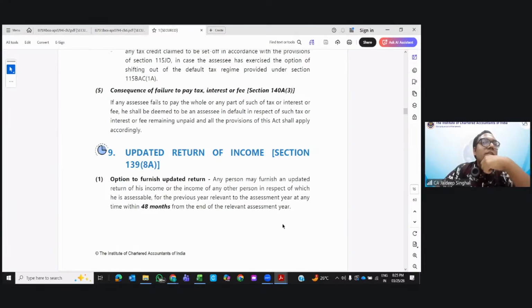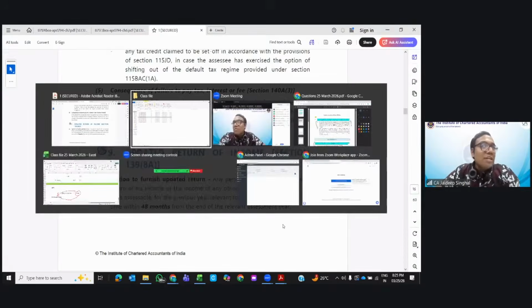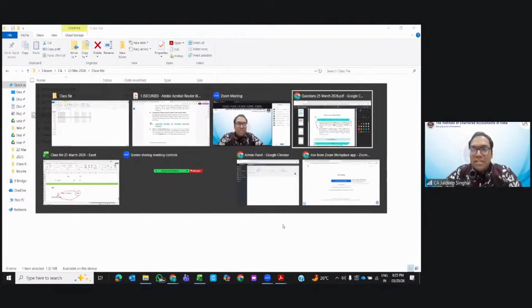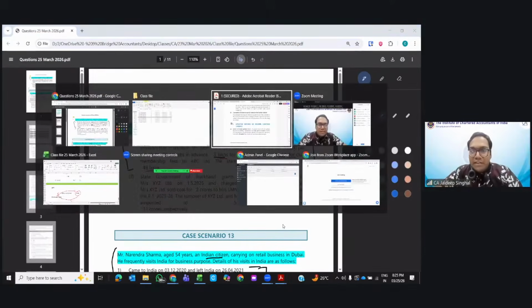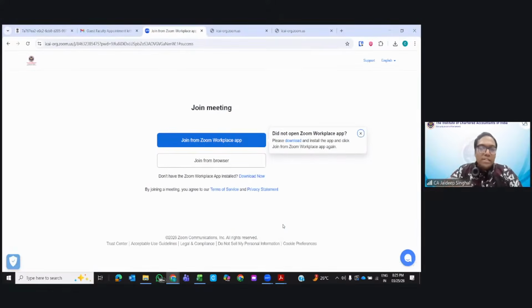234C I'm explaining, give me 1 minute. Any brief on the MAT provision? MAT is not applicable to you guys, right? Companies' MAT, minimum alternate tax, is not applicable to you. I think you may be asking, Kuldeep, about AMT. MAT and AMT are much different, Kuldeep. I think AMT will come in the next revision session, in the computation of tax. That is not yet covered, so you can just quickly refer to it in the next session. It is yet to be revised. I can cover it, that's not a problem, but ideally it will automatically get revised in the next session.